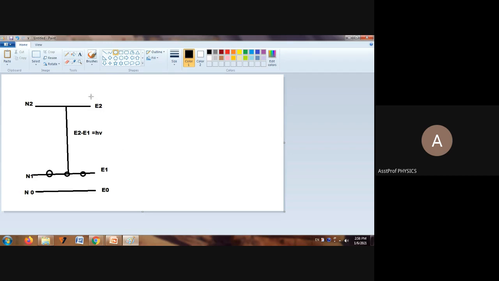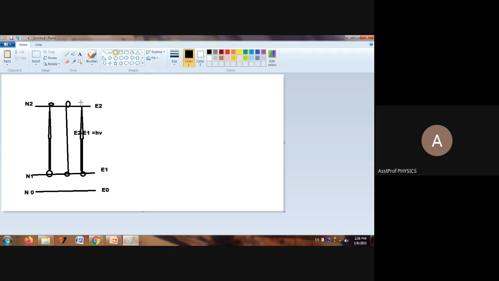Okay, all these atoms are transferred from the ground state to the higher energy state. The 3 atoms will move to the higher energy state. What is the number of upward transitions now? These 3 atoms are excited due to the absorption of energy.